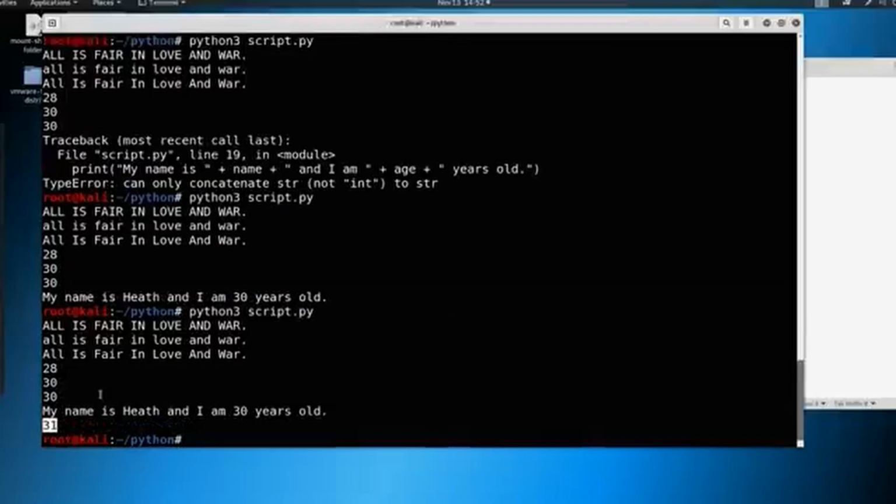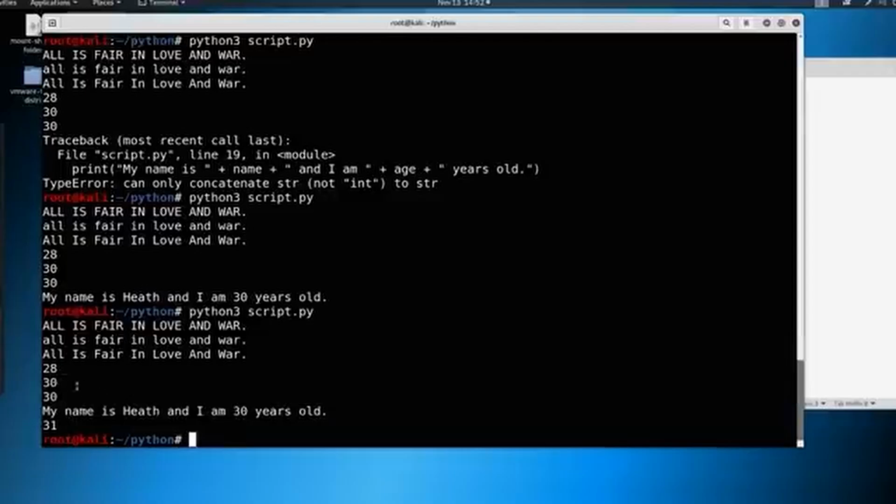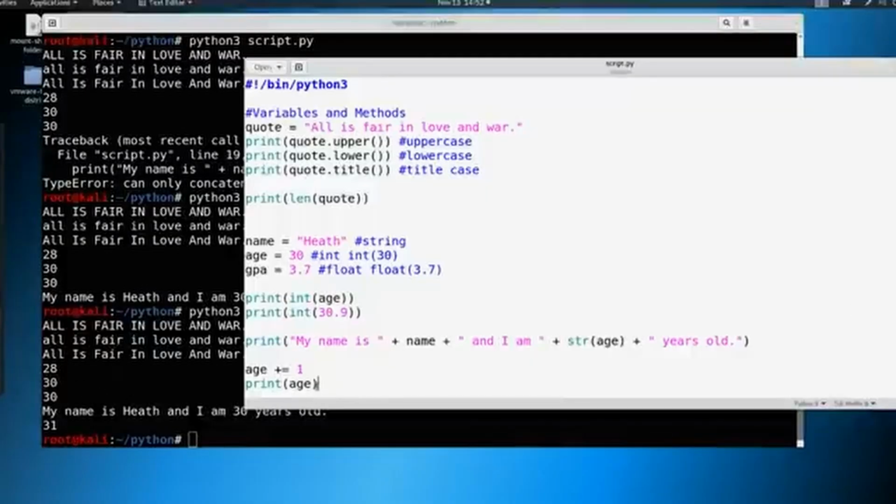Age is now 31. Even up until that point, age has been 30, right? You see age coming through here. We're utilizing it in all three places. Now we print age down here and it's 31 because we have changed what is stored in the variable. So again, the variable here of age, we had 30 stored in it up until the instruction is called to add 1, plus equals 1, so we're just adding 1 to this age variable here. Then it stays 30. Now it is 31 until we change it again.